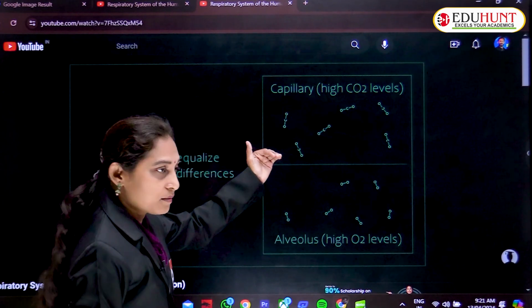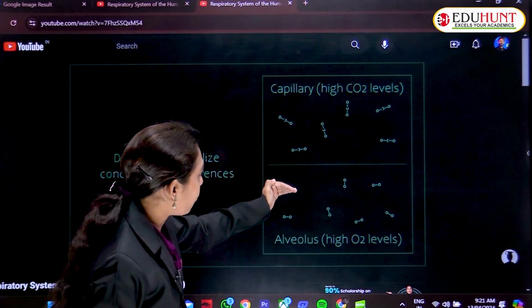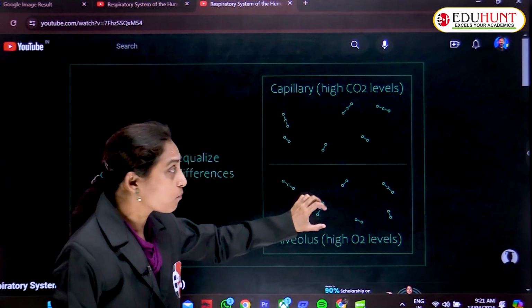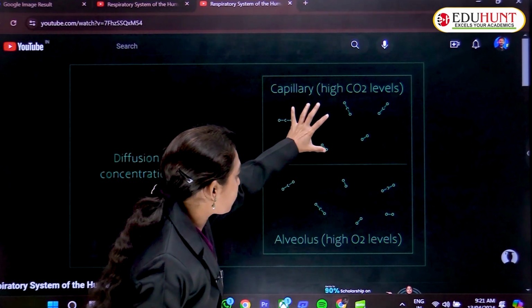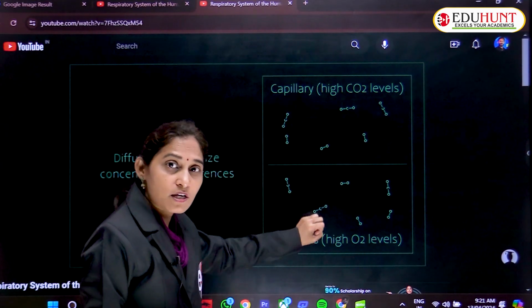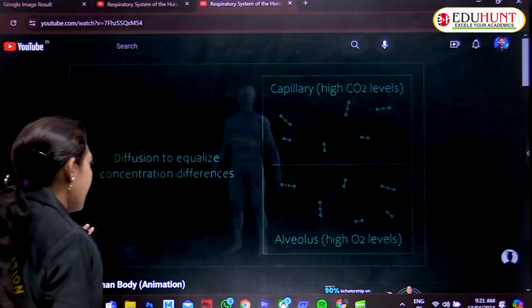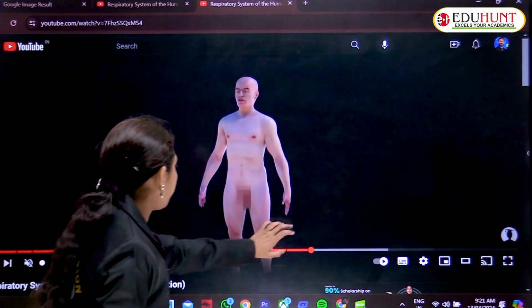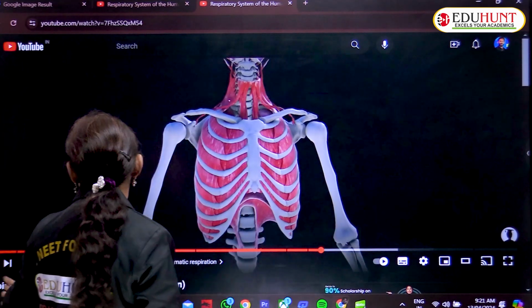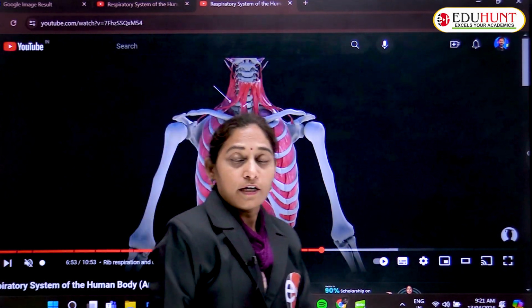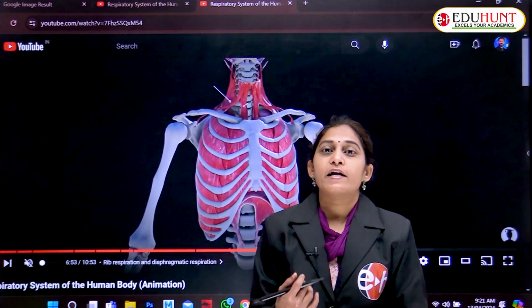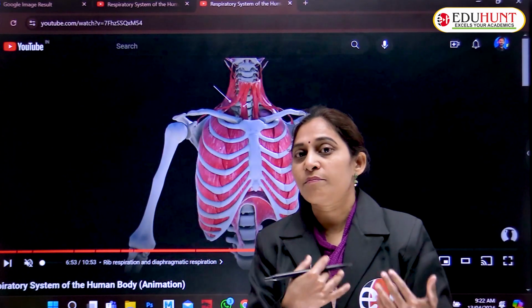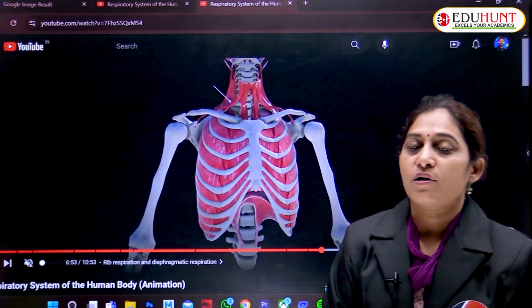We can see the molecules moving. Since the capillary has a high concentration of CO2, the CO2 moves from the capillary to the alveolus.